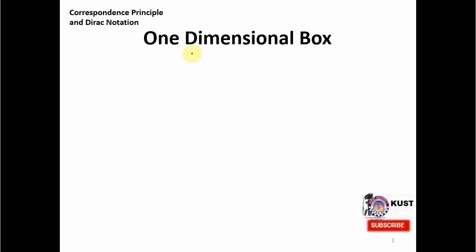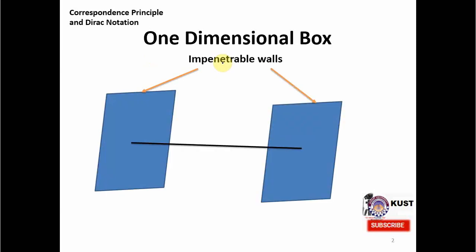One-dimensional box means that a particle, for example an electron, is confined into a one-dimensional box, and there are many properties related to quantum mechanics which are revealed when we discuss and describe the one-dimensional box. This one-dimensional box can be realized practically by having impenetrable walls, and let's consider that there is a string which is stretched between these two walls,